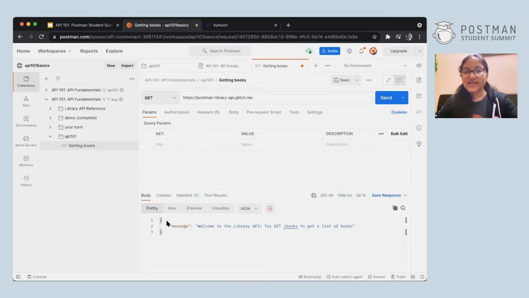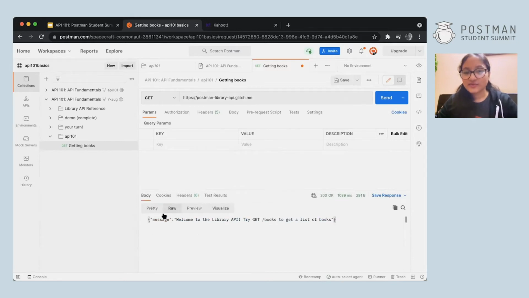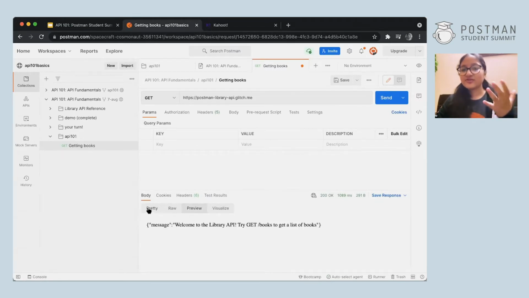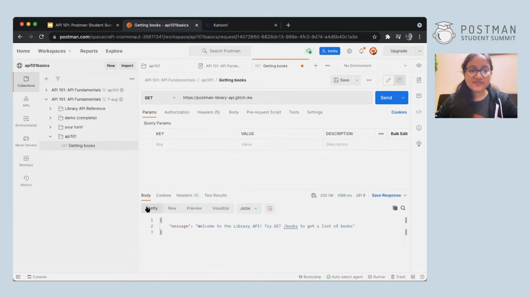But there are many ways in Postman that you can actually see exactly what data you've got. There is pretty, so you see it like a JSON object. Then there is raw, and then there's preview and visualize. Visualize you sometimes have to set up, but these are views so that you can see it beautifully. And if you want to see it raw, then you can see it raw. So this is also another good feature about Postman.